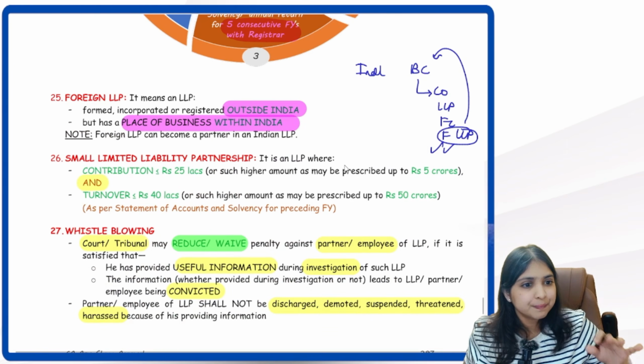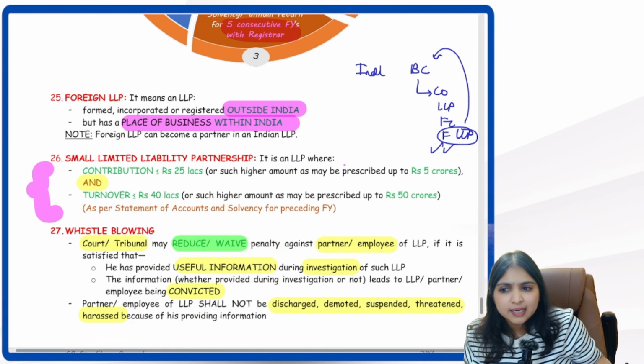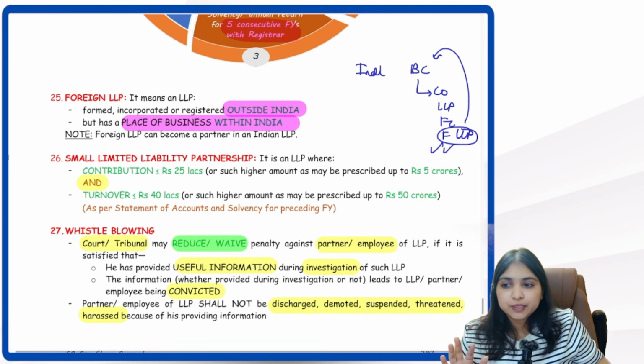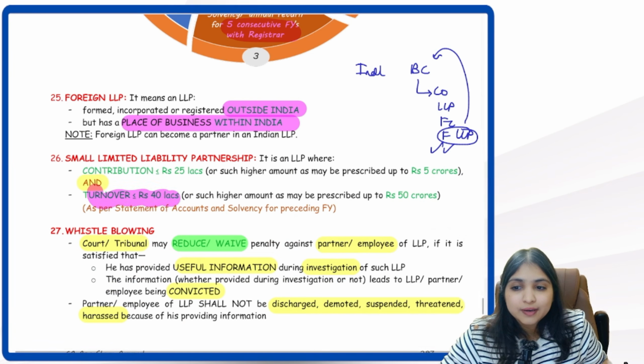Then foreign LLP simple, incorporated outside India but has a place of business in India. Then small LLP, two numbers you have to remember over here. One is contribution. Contribution has to be within 25 lakhs and turnover has to be within 40 lakhs.